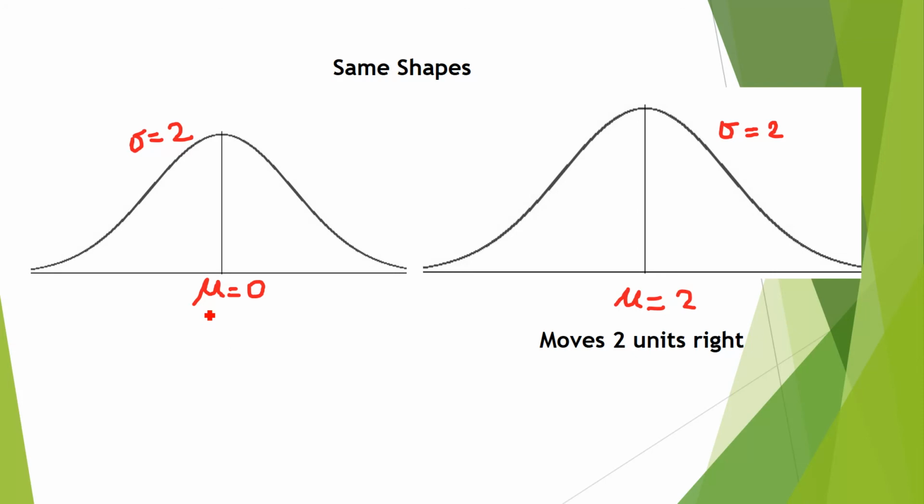Another example, here we have different means. The standard deviations are 2, but the mean is different. In this case, the mean is 0. In the second, the mean is 2. The shape will remain the same, but the curve which has the larger mean, this is 2, moves 2 units to the right. Here it moves 2 units right.